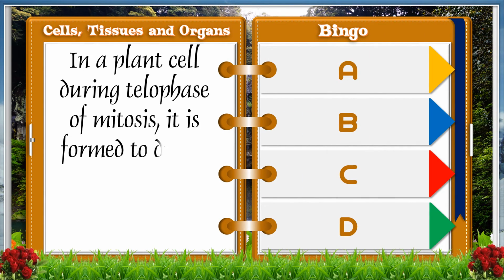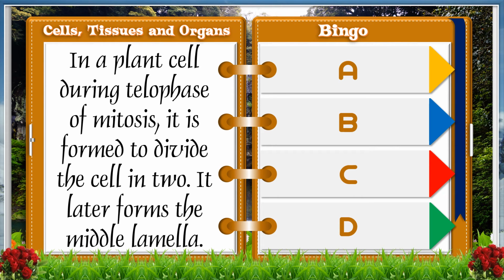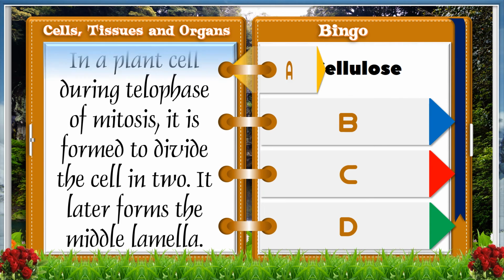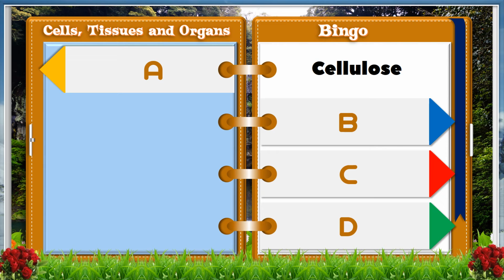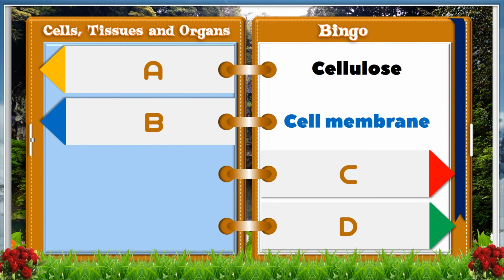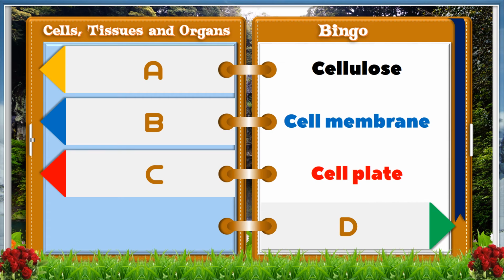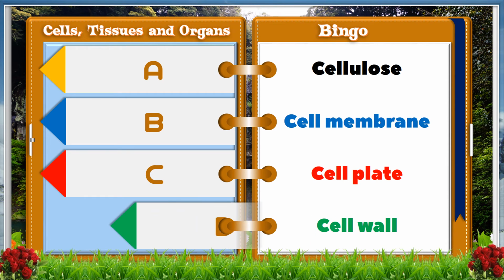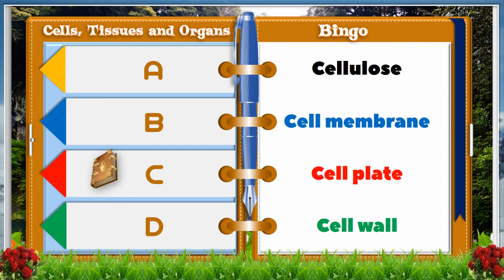In a plant cell, during telophase of mitosis, it is formed to divide the cell into two. It later forms the middle lamella. A, cellulose. B, cell membrane. C, cell plate. D, cell wall. And the answer is C, cell plate.